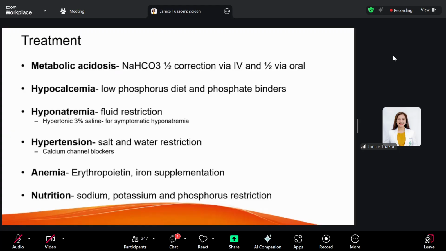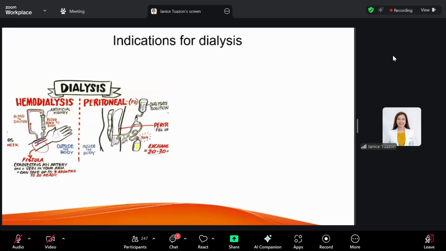Now, for acute kidney injury, as we mentioned, it is reversible. But sometimes it's already severe. Signs and symptoms are severe. The fluid overload is severe. We have to do dialysis.